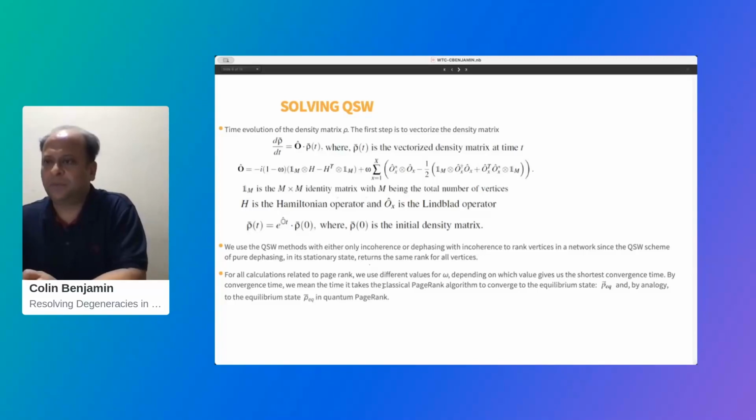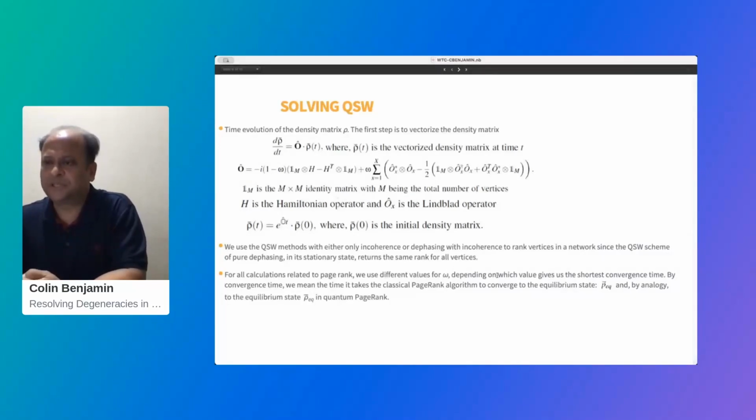And for all the calculations related to PageRank, we use different values of our omega. Omega, as I said, is a parameter which interpolates between a pure quantum walk and a pure classical walk. And we find the omega for which it takes the shortest amount of convergence time. And the shorter the time, the better the PageRank algorithm.